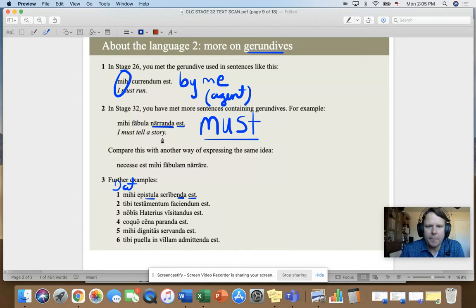So the only sticky point is just kind of remembering those little parts to it. So we have that dative of agent, the gerundive, and then the version of the verb to be, and must is the magic word there for passive periphrastic, which is what this should be called.